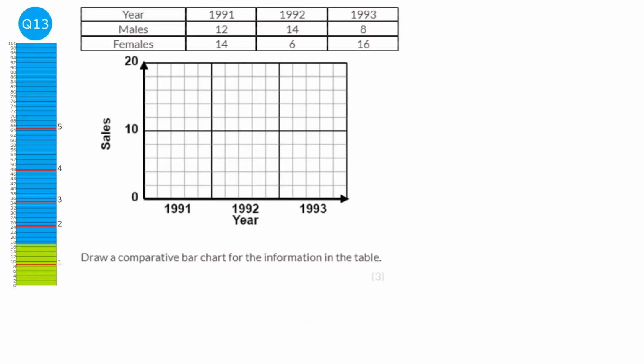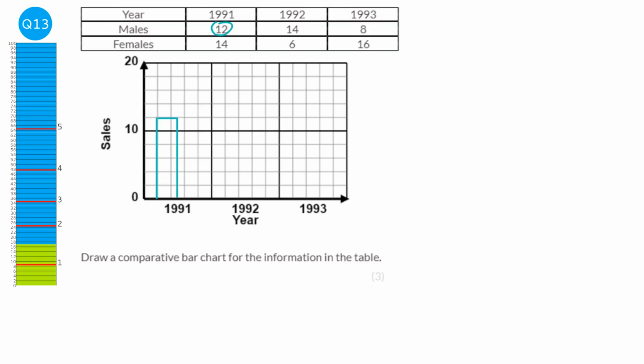A comparative bar chart is where you have 2 bars next to each other meaning different things. So it's probably easier just to start drawing it, and then we can talk about it as we go along. So we've got males here at 12. And so what we want to do is a bar that is 12 high. And these are going up in 2s. So it will be up here.